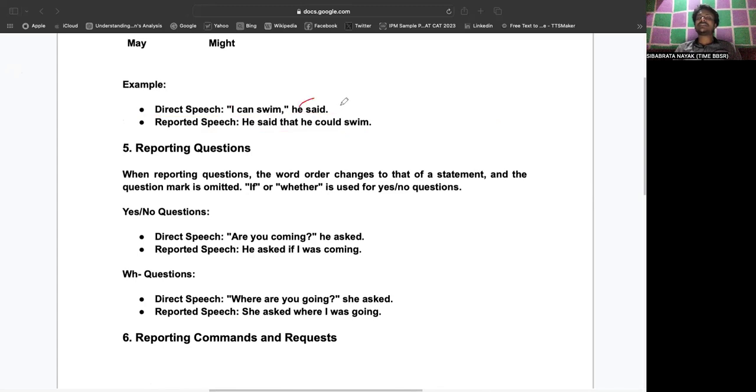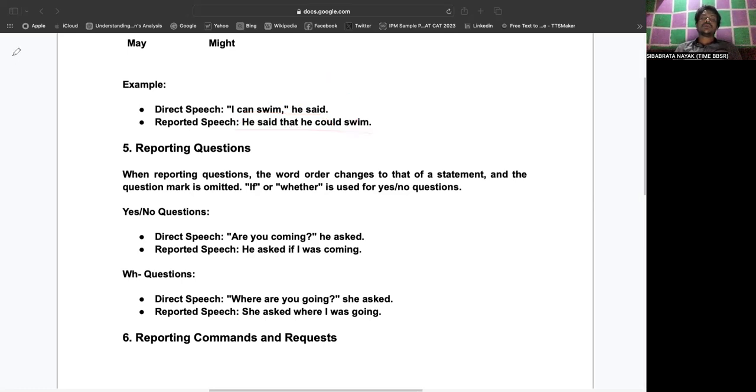Now, "I can swim," he said. So "he said" is in the past tense. That's why we need to change "I can swim" into past tense. So this is the reporting verb and this is the reported verb, right? In that case, "he said" and "that" is the joining word. So he said that what? Now "I" becomes "he" and "can" becomes "could" and "swim" remains the same. He could swim. He said that he could swim.